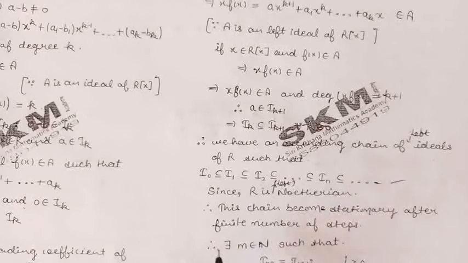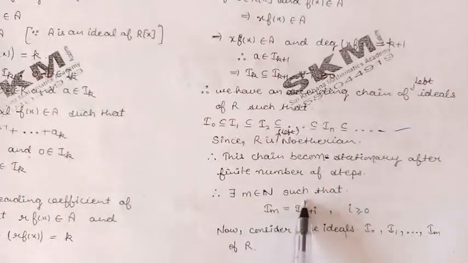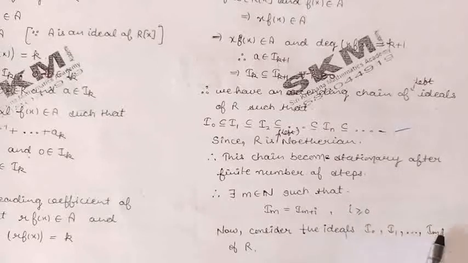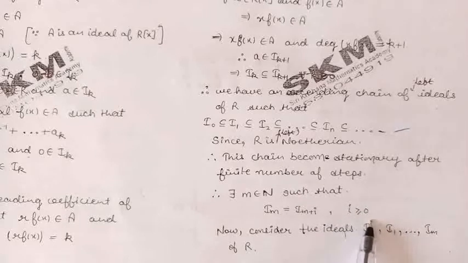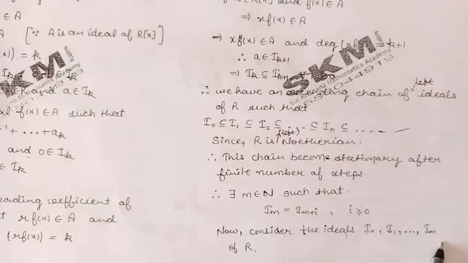Means there will exist a positive integer, say m, such that I_m is the same as I_(m+1), the same as I_(m+2) and so on. In general we can say that I_m is the same as I_(m+i) for every i greater than or equal to 0.